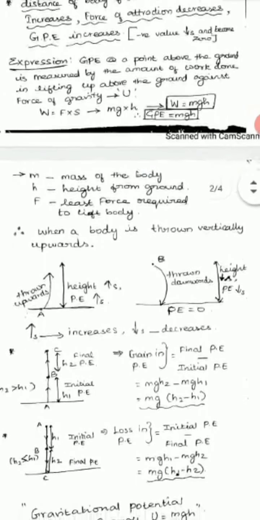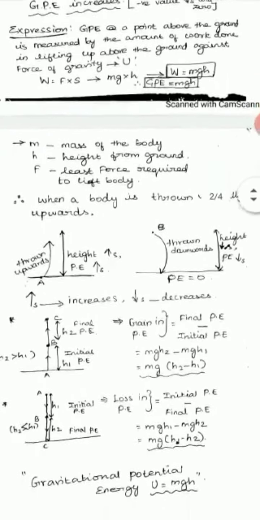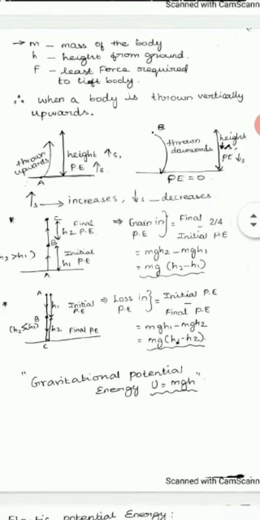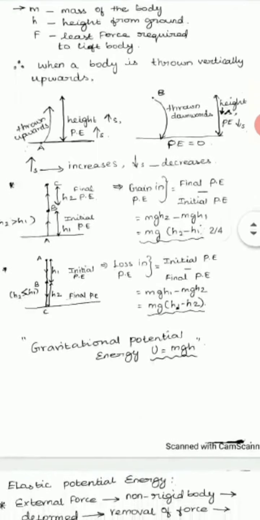So next one, here two cases are there. First one is when a body is thrown vertically upwards. So you are throwing a stone or ball upwards. What happens? When you throw upwards, the height increases, so the potential energy increases. Next, if you throw downwards, towards the earth, the height decreases and the potential energy also decreases.